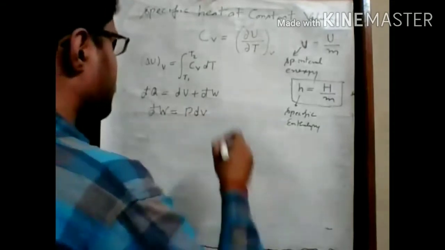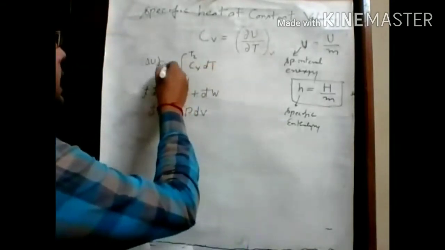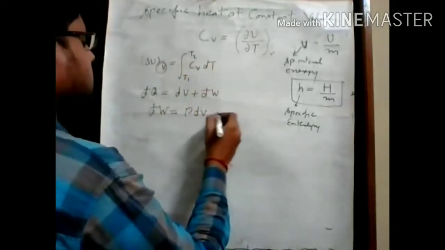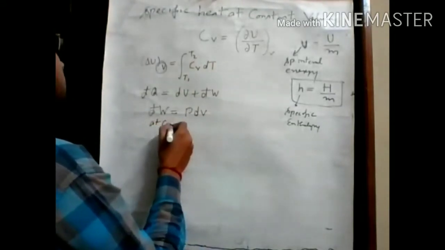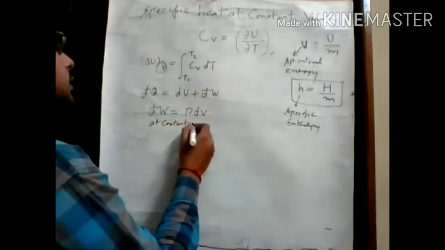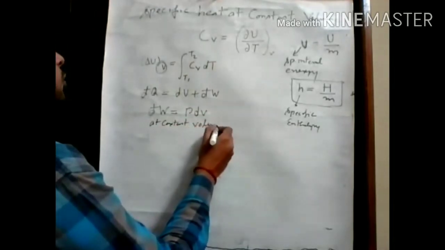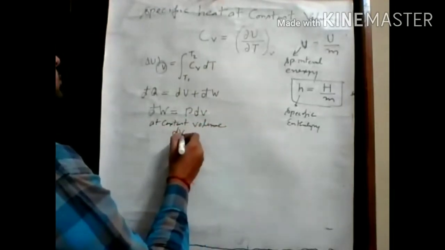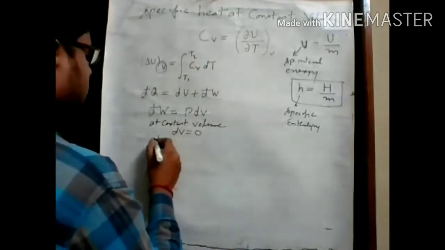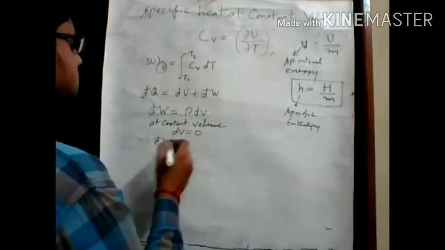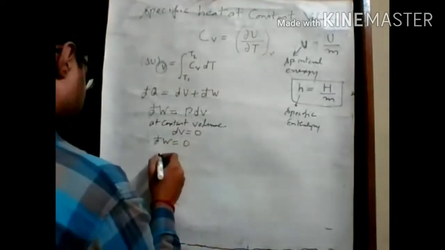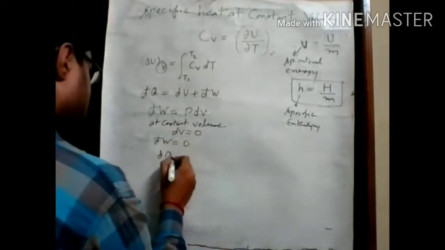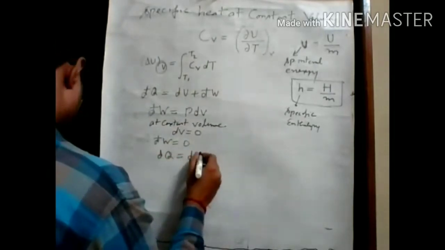And since this whole process is happening at constant volume, that means dv equals 0. So that's why dw equals 0 for this particular process. So we can rewrite this expression as dq equals du.